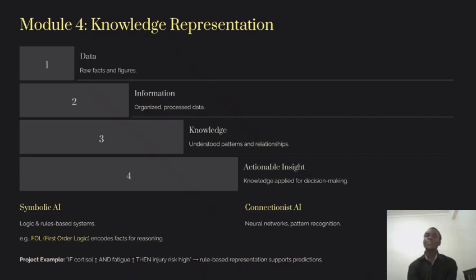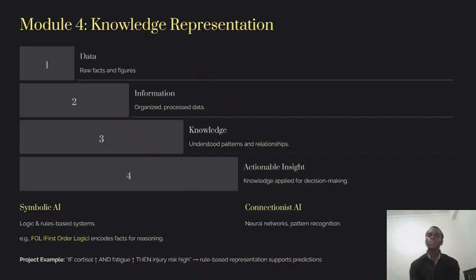So we have symbolic AI, which uses symbols and the rules given to it. For example, if we want to predict the likelihood of an injury, we know that if cortisol is high and fatigue is high, then injury risk is going to be what? High. Yeah.